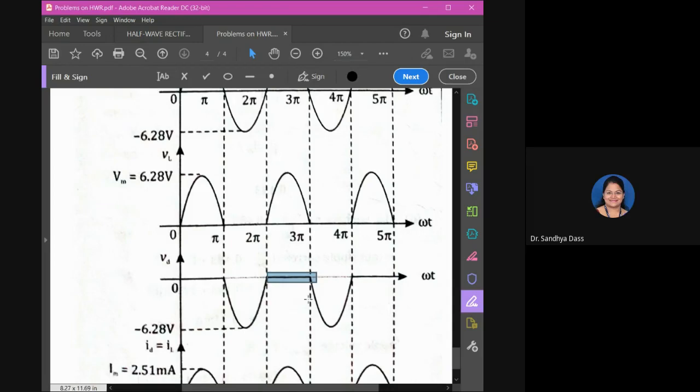Got it? I hope you are able to understand now. Okay, so the peak value for reverse will obviously be minus 6.28 volts.